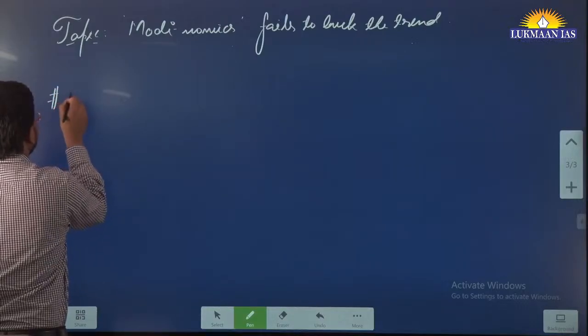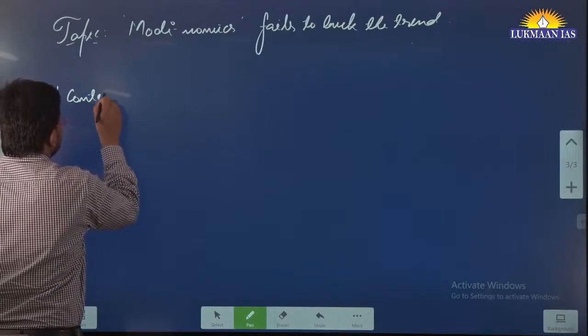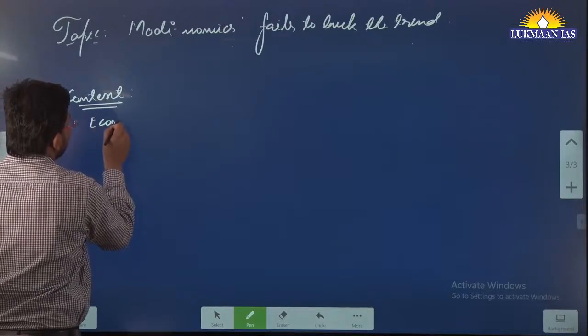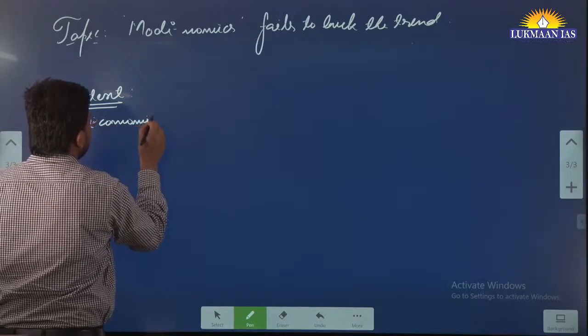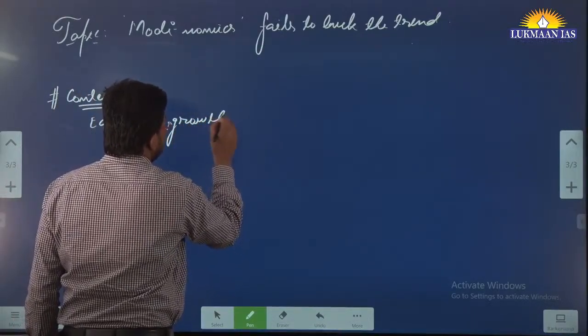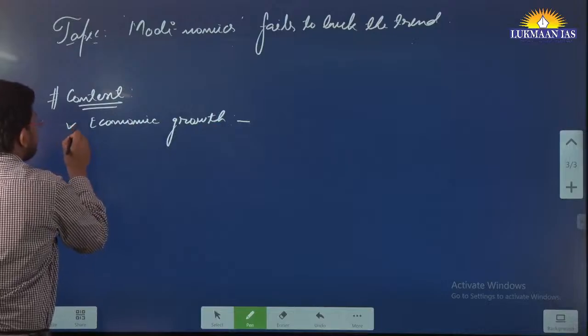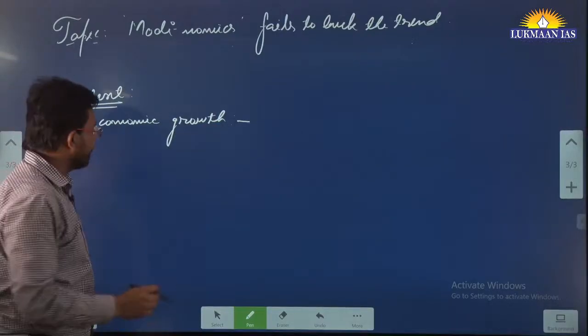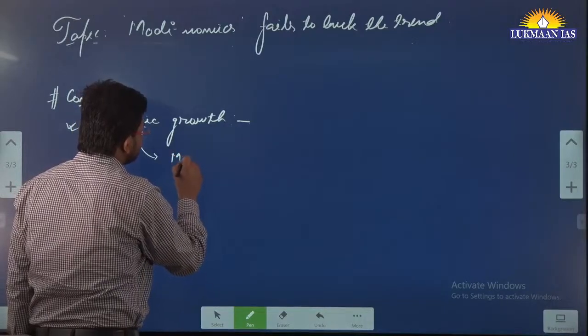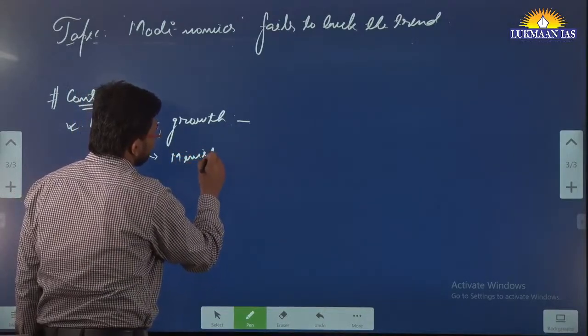So what is the context? The context is related to the issue of economic growth in India. So the thing is, when we talk about economic growth in India, we have the Ministry of Finance, right?